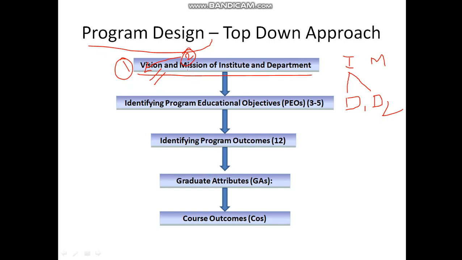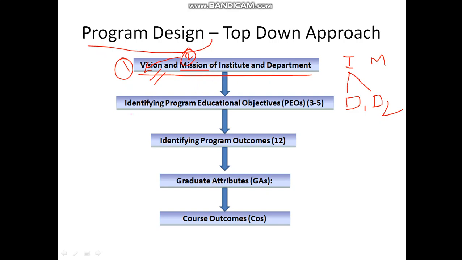And mission is, for achieving this vision, what actions you are taking in the short period of time. For example, in the next 6 months, or 1 year, or 2 years, or 3 years, what you are going to do. So vision is in the longer range and mission is in the smaller range, which should be done to achieve the decided vision.